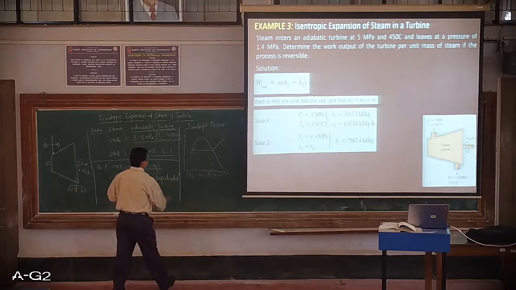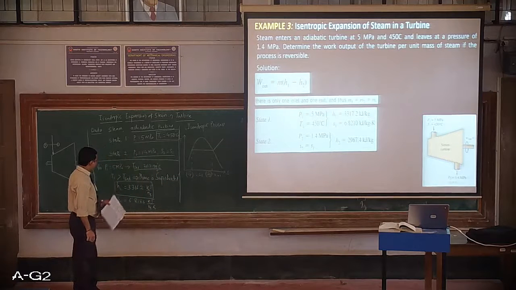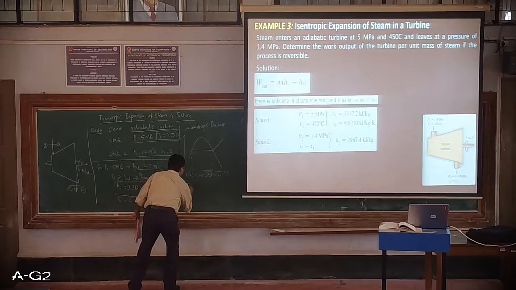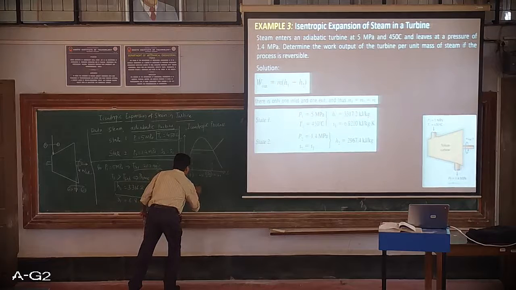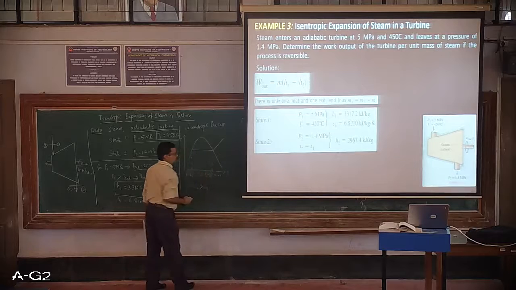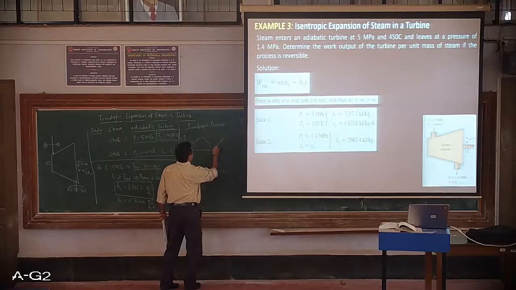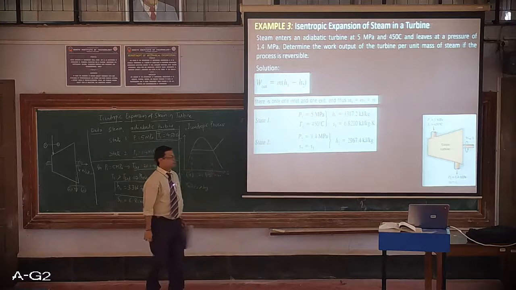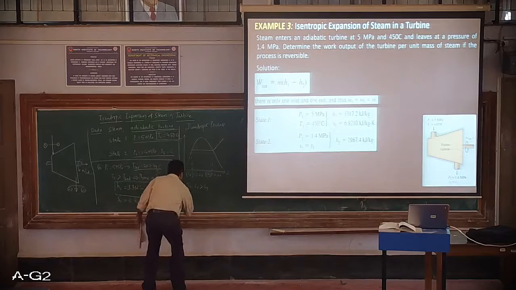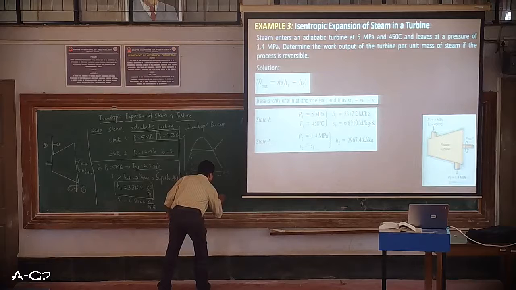Now we can compare the values of SF and SG to this, and very well we can say that the value of S1, which is equal to S2, is greater than SG. It surpassed the value of SG. That means it still remains in the superheated phase only. So comparing this, we can say that the phase at state 2 is still superheated.